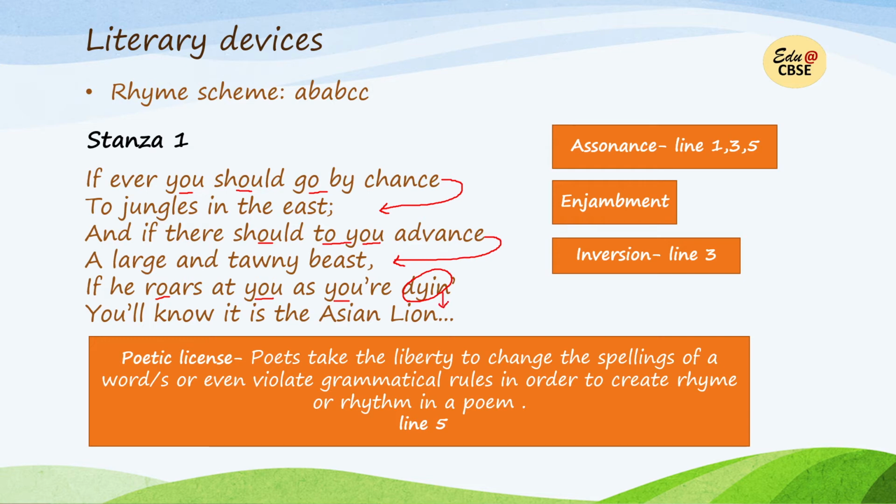So that is why this literary device is poetic license. Now inversion is where the sentence structure is changed. In poetic license, the spellings or grammatical rules may be changed. In inversion, the sentence structure is changed. So you need to remember the difference. It is the sentence order, the subject-verb relationship, that is inverted here. So this is poetic license.